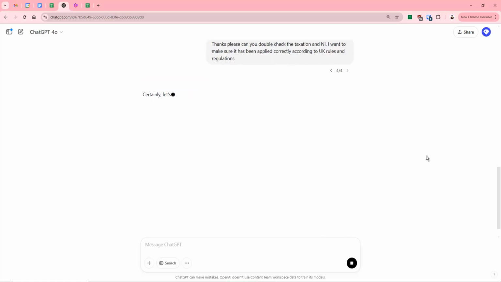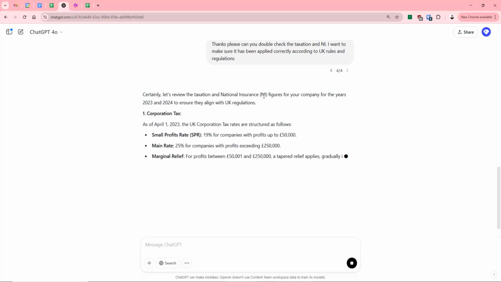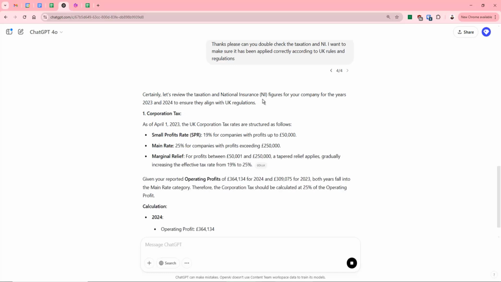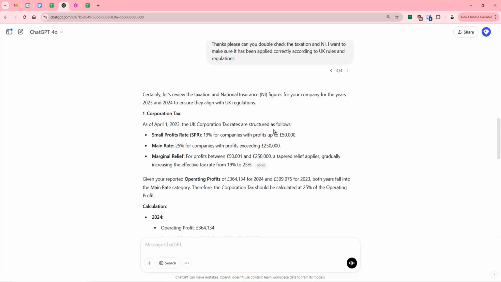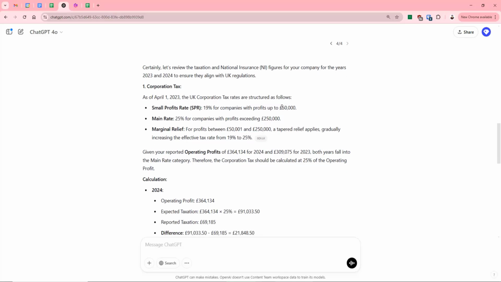So it's going to search the web to check that it definitely has got the most up-to-date information regarding taxation, national insurance. Of course, that is publicly available information. And it even gives us the references so that we can check. And it's saying to us that, as of the most recent taxation for small business corporation tax, it's 19% up to 50,000, 25% for companies exceeding that, with marginal relief in between.